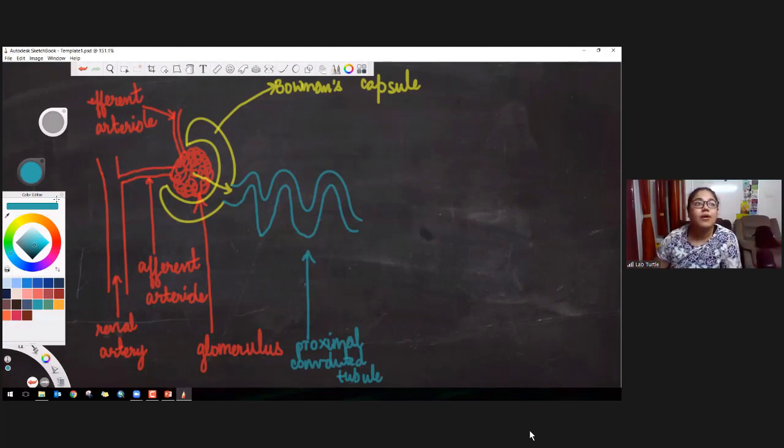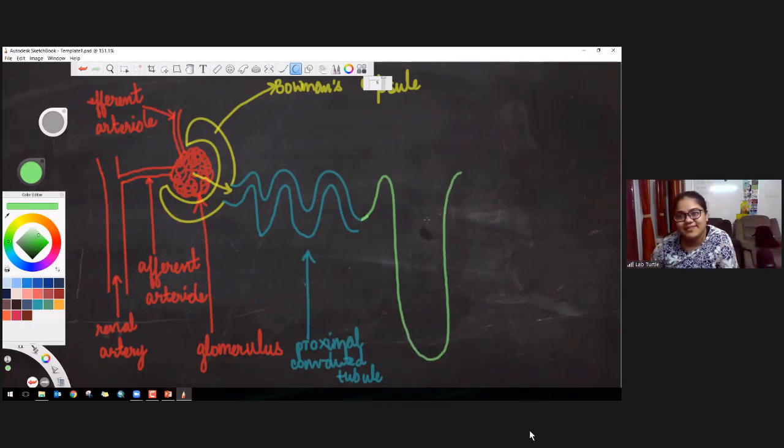Okay. Now, whatever remaining part is left, that goes into a very nice structure known as loop of Henle. It looks like a hairpin. See, let me use this. It'll go like this and come like this, a long tube. Fine. So this green part is known as loop of Henle.